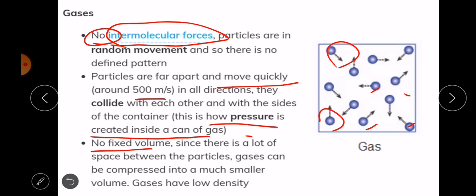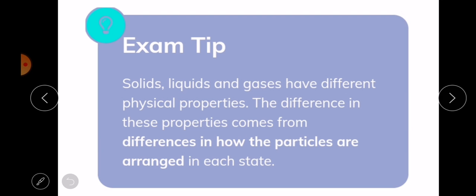Okay, gases have no fixed volume since there is a lot of space between the particles, so they can be easily compressed into a much smaller volume. So you can take a volume from a bigger container and compress it into a smaller container. So they do not have a fixed volume, and they have a lower density than the density of liquids and solids of the same substance.